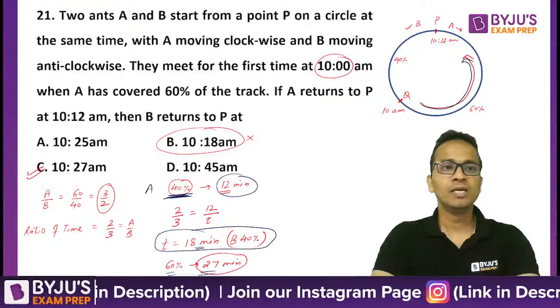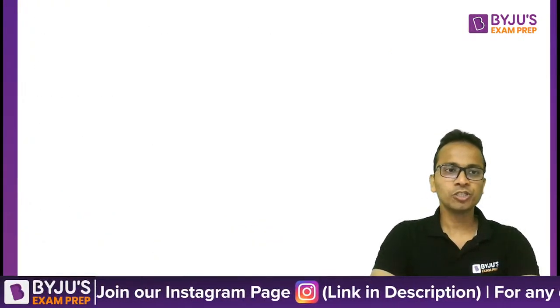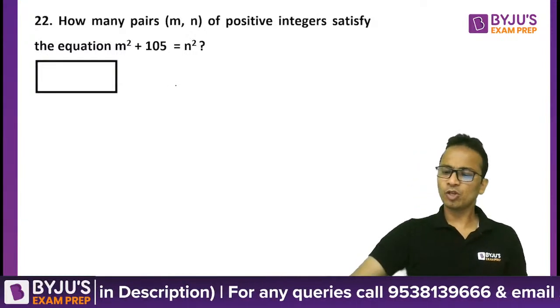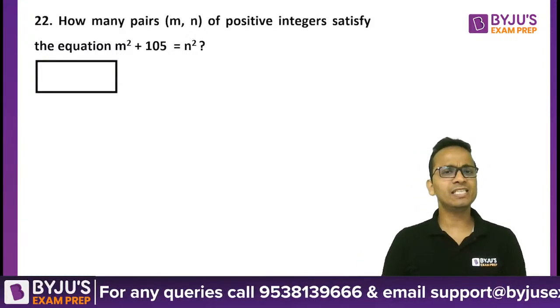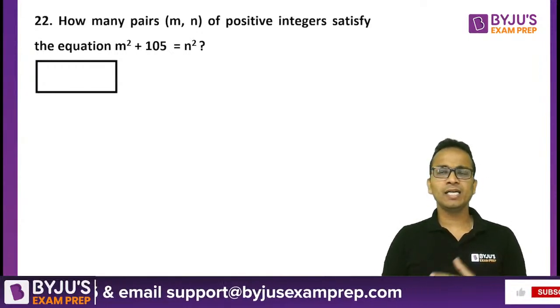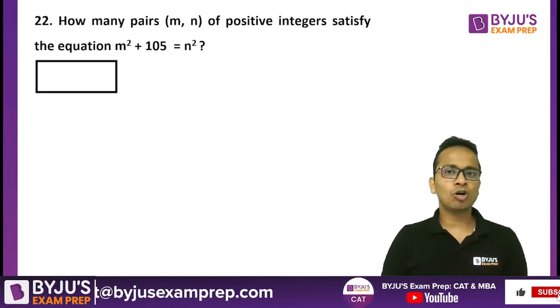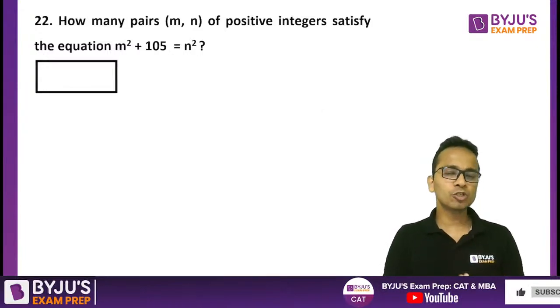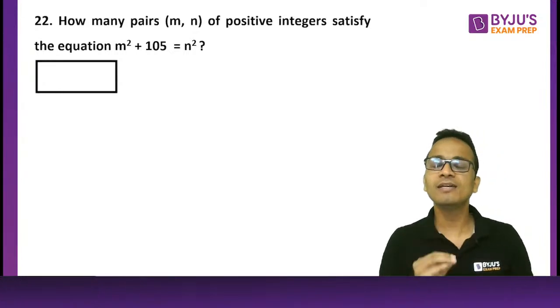All right. Okay, let's move on to the next question, question number 22. Now, if you have done the algebra properly, and if you understand the concepts of special equations, then you will be able to do this question in less than 30 seconds.